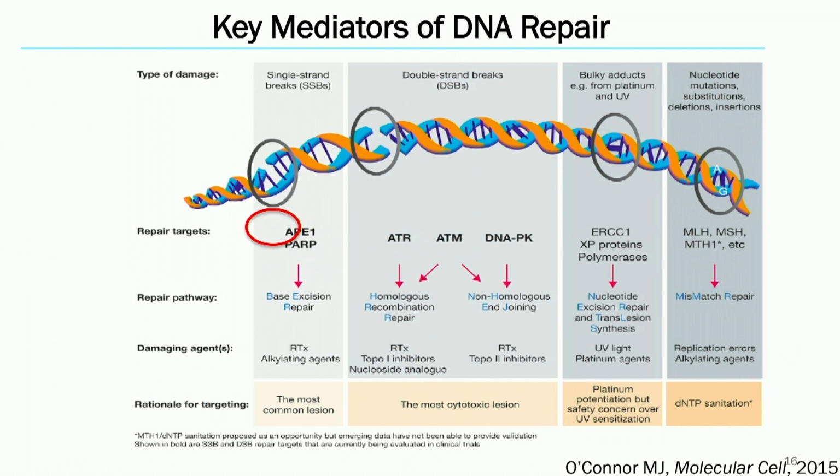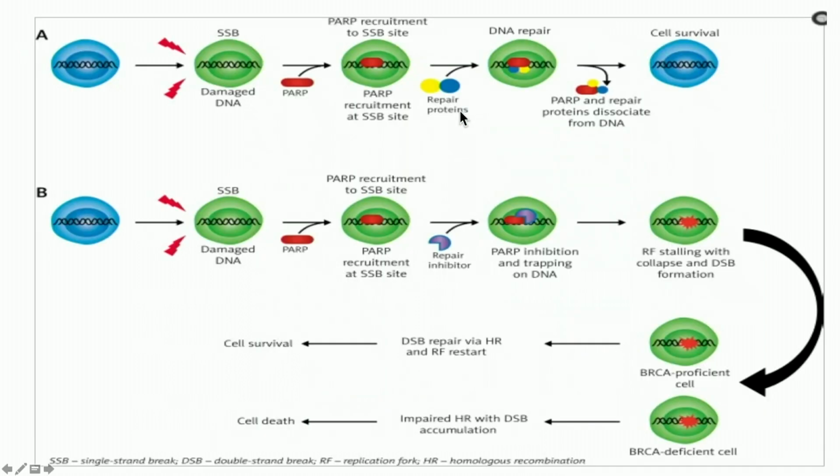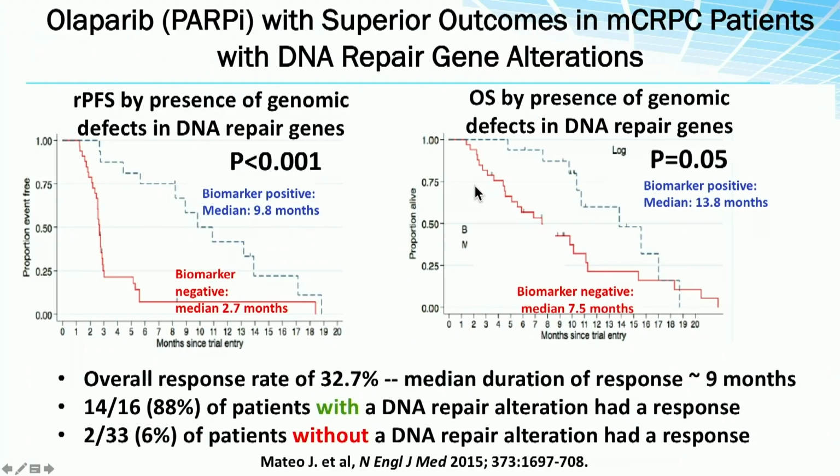So as we talk about DNA repair, it's going to become important that we understand the whole concept of DNA repair. How BRCA, how PARP, how they engage. So we know about double-stranded breaks, and this is the mechanism in terms of how you have to have this dual lethality. You have to have this homozygous deletion of the DNA repair genes, and that's when PARP inhibition becomes effective in cell death. It's this concept of dual synthetic lethality.